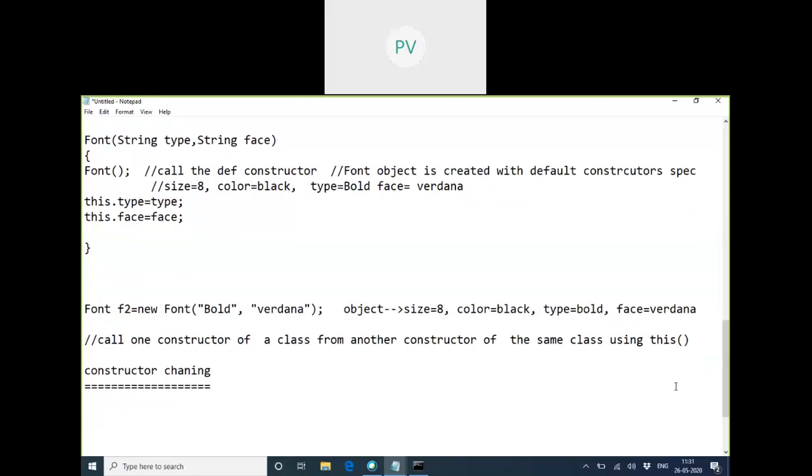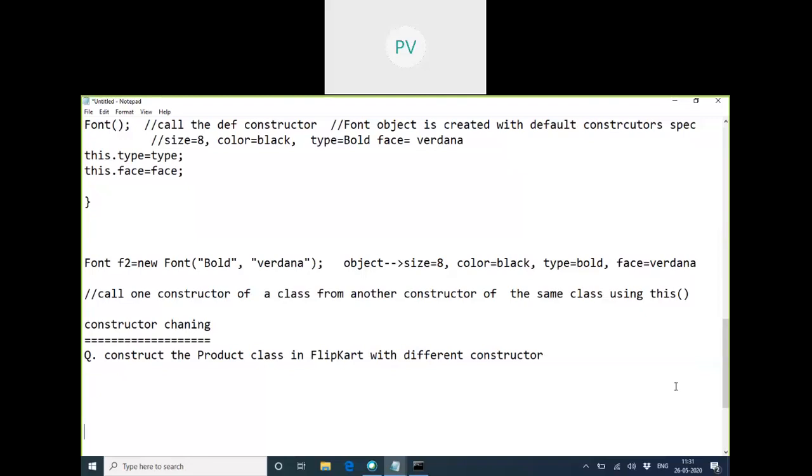No, ma'am. So I'll give you two questions you can try after the class. Construct the product class in Flipkart with different constructors. Here the scenario is Flipkart is already a class and it has an array of products.